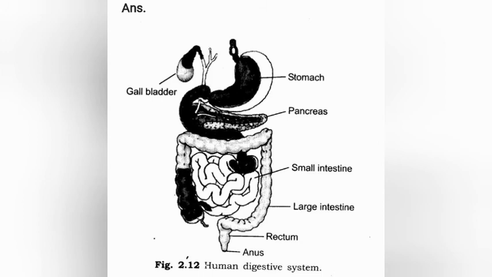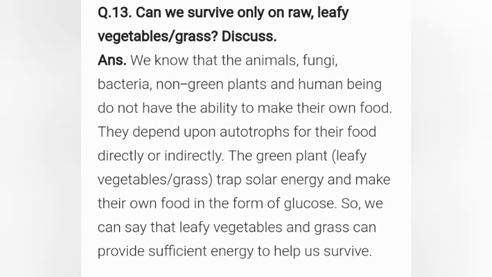And our thirteenth question is: can we survive only on raw leafy vegetables or grass? Discuss. We know that animals, fungi, bacteria, non-green plants and human beings do not have the ability to make their own food. They depend on autotrophs for their food, directly or indirectly. The green plants trap solar energy and make their own food in the form of glucose. So we can say the leafy vegetables and grass can provide sufficient energy to help us survive.